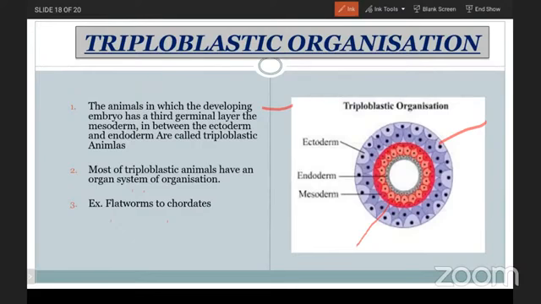Triploblastic animals have the mesoderm, and most probably, due to the presence of mesoderm, the organ system level of organization will be observed. The examples for this are platyhelminthes to chordates. From platyhelminthes to higher chordates, almost all have the organ system level of organization and triploblastic organization.